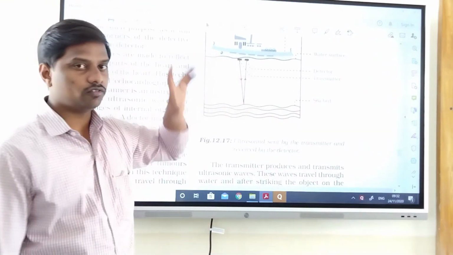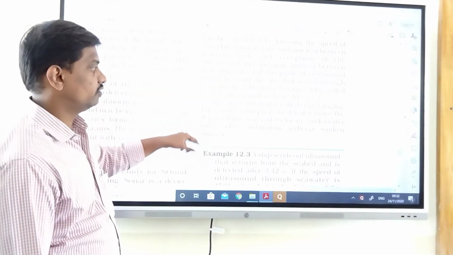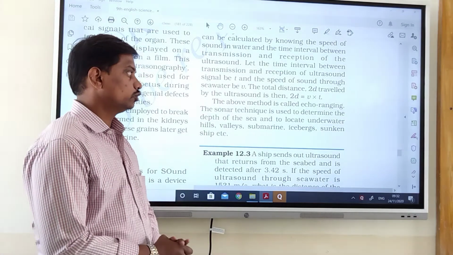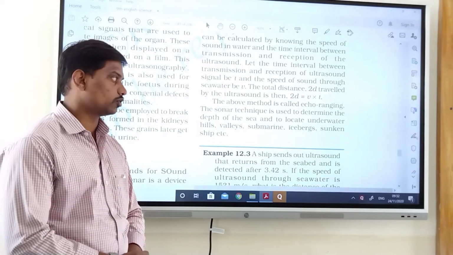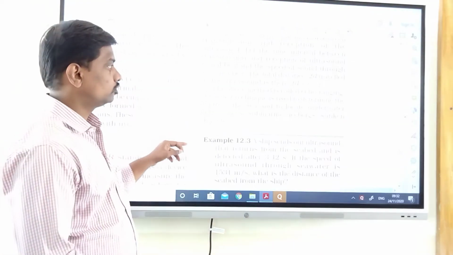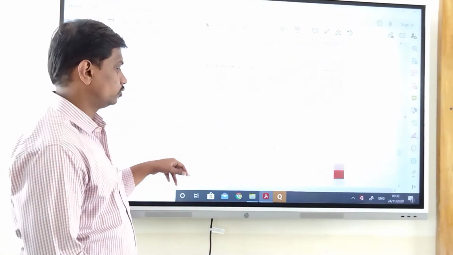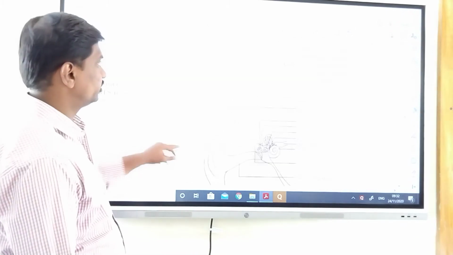Ranging means measuring the distance of the seabed, so we say that one as echo ranging also. The sonar is the technique used to detect the depth of the sea. That instrument is known as sonar. Sound navigation and ranging, that is the full form of sonar. So they have given one example also.